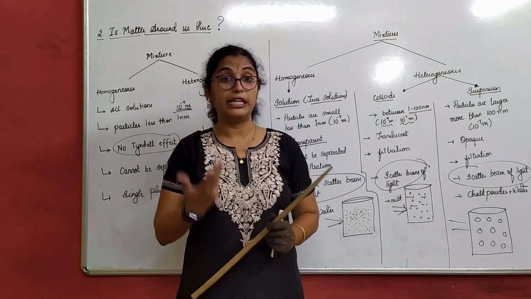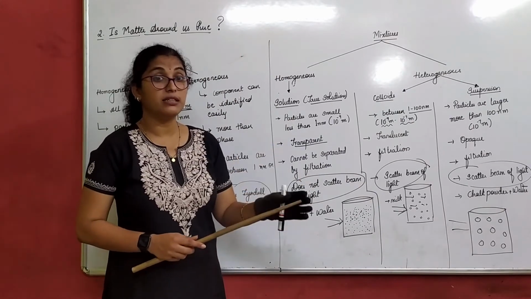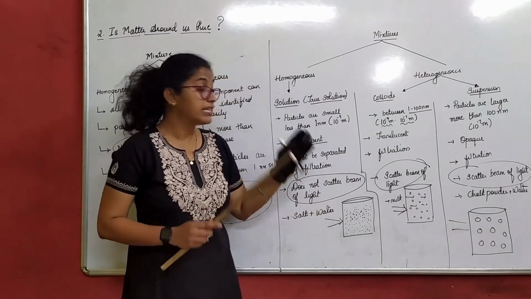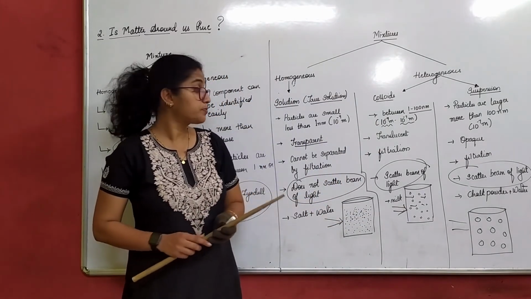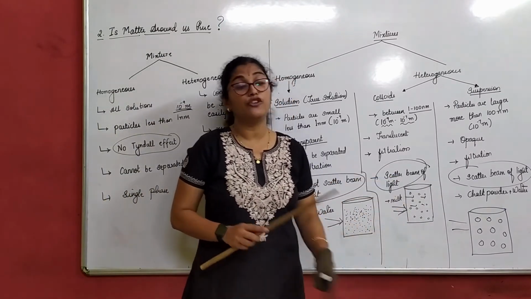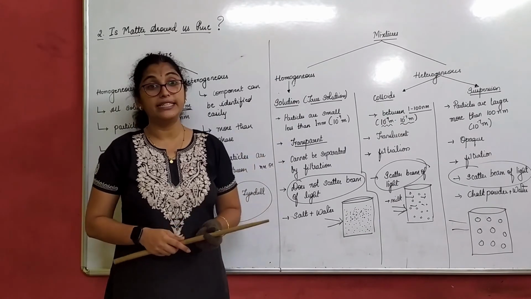We understood the meaning of the Tyndall effect. That means a true solution does not scatter the beam of light, whereas colloidal solution and suspension scatter the beam of light. I will start tomorrow's class with the scattering of beam of light and the definition of the Tyndall effect, and will proceed further.